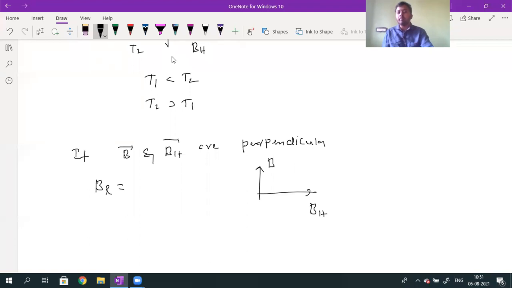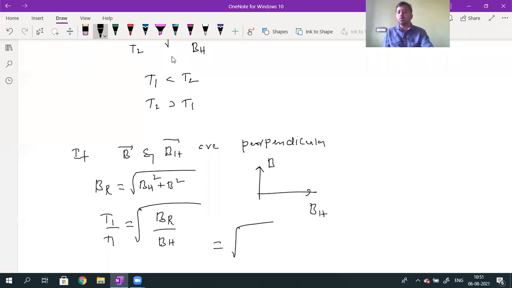BR will be given by root over BH square plus B square. Then T1 by T2 is equal to root over BR divided by BH, and BR is the square root of B square plus BH square, divided by BH.